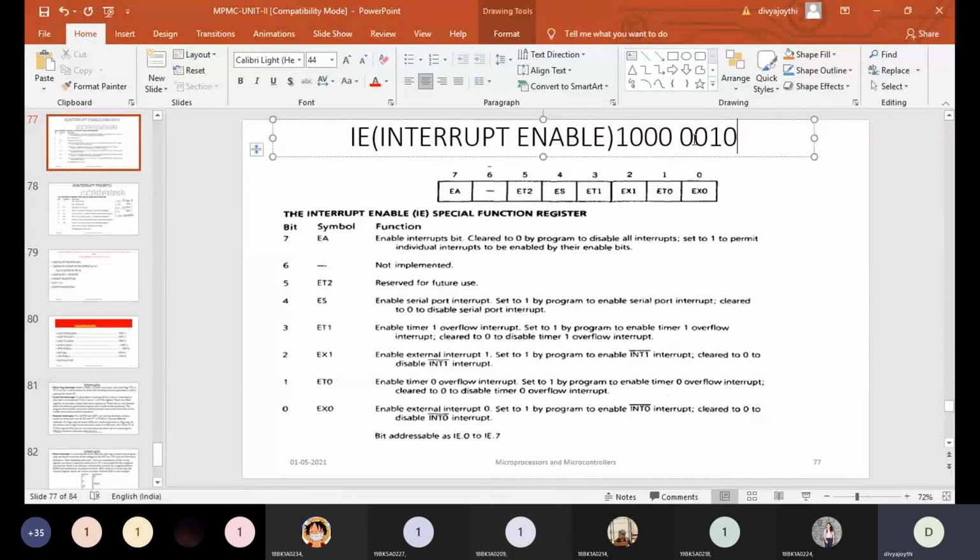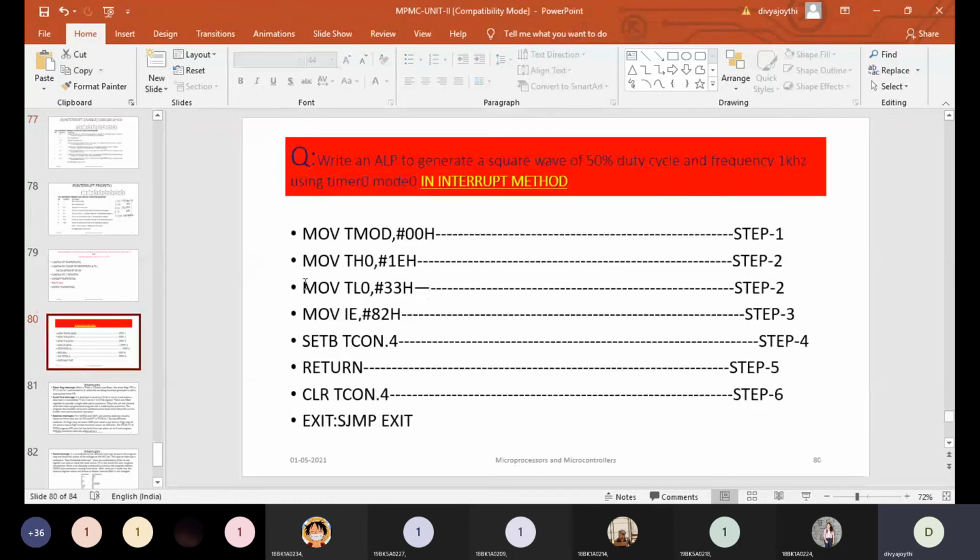So the value of IE is 1000 0010. Converting to hexadecimal, these 4 bits give 8, and the other 4 bits give 2H. This is how the IE value becomes 82H, so here you are loading IE with 82H.